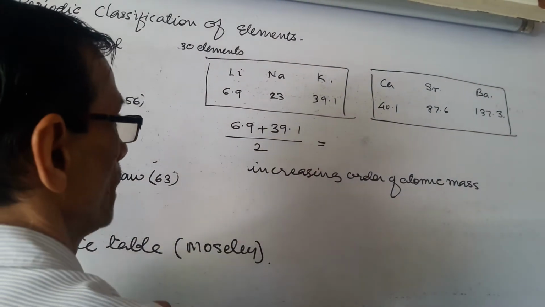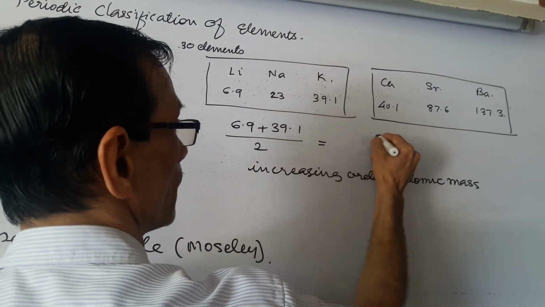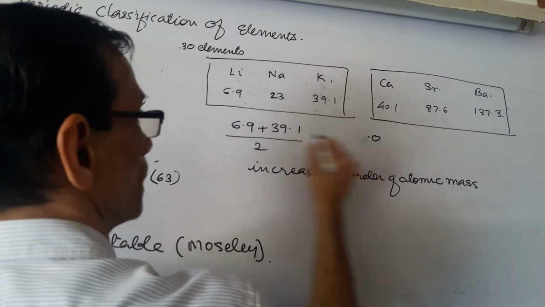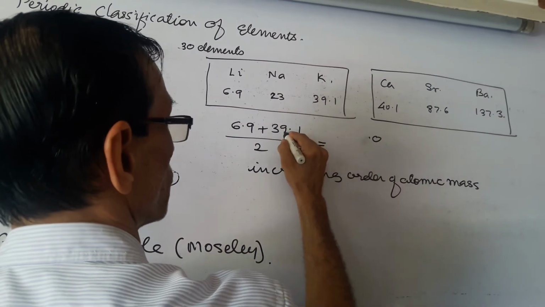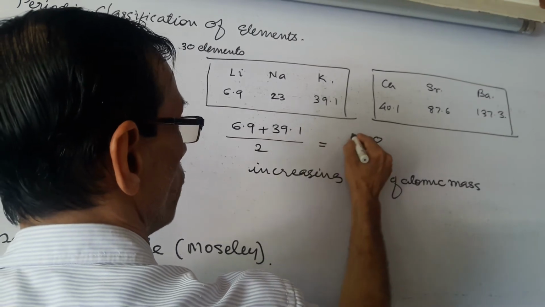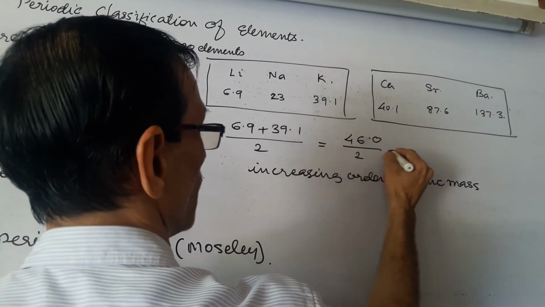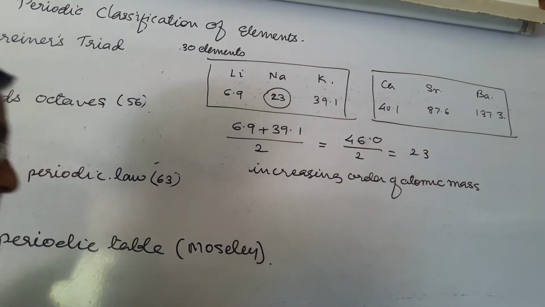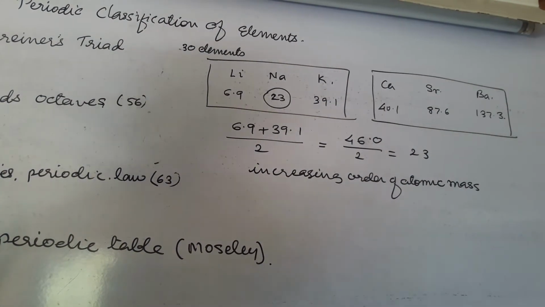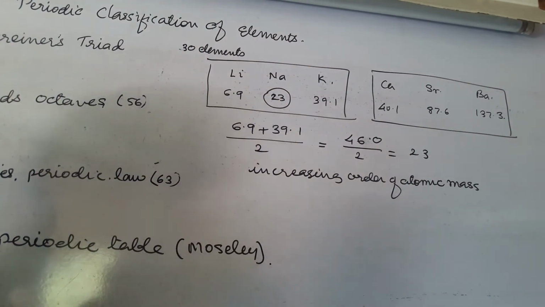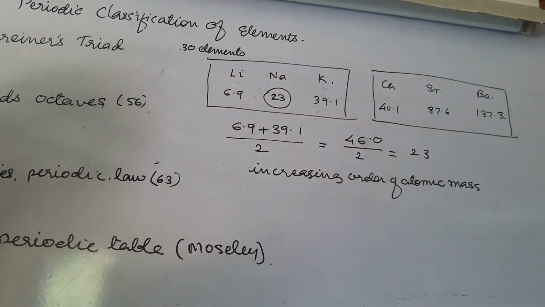If you add these, 9 plus 6 is 15, carry 1, 1 plus 3 is 4, so 46 upon 2 is equal to 23. And you'll find 23 here, the atomic mass of sodium. So the arithmetic mean of the first and last was the middle one, but approximately, not exact.